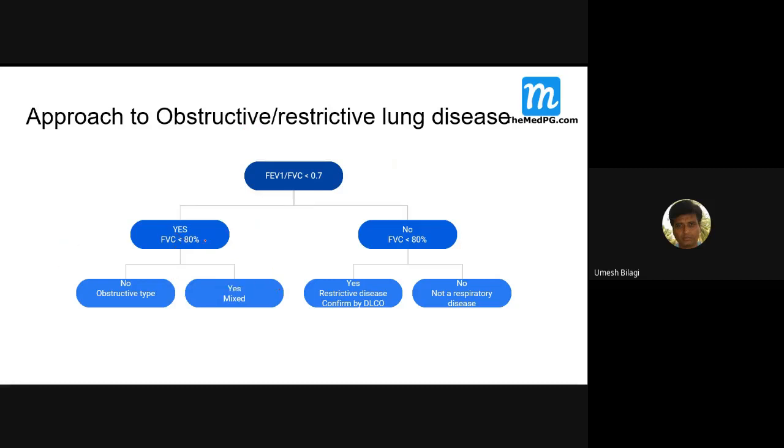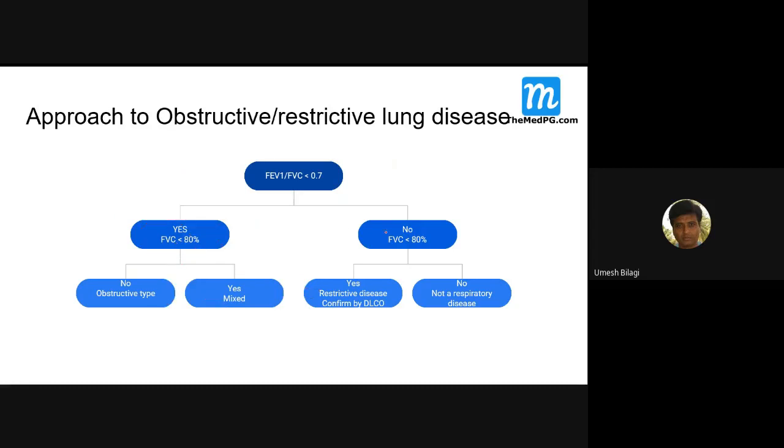Okay. Now, this also it is possible to interpret. FVC is decreased in restrictive diseases, whereas increased in obstructive diseases, because there is trapping of air. So if FVC is less than 80%, what is it? It is going on this side. In fact, it is mixed. If it is more than 80%, it is obstructive diseases.